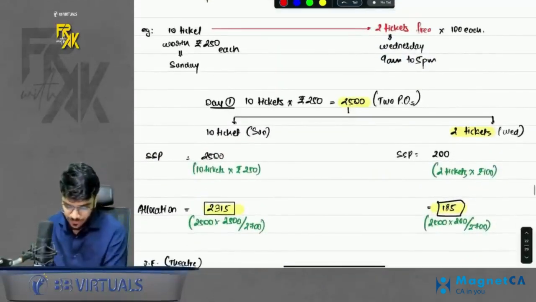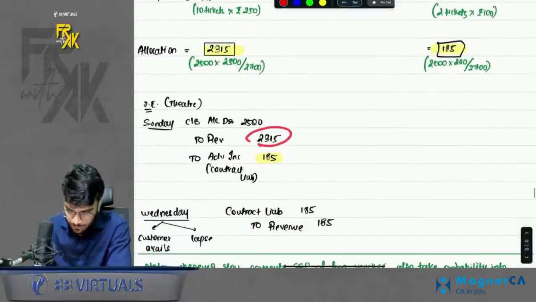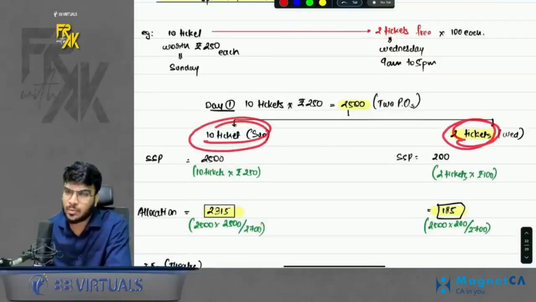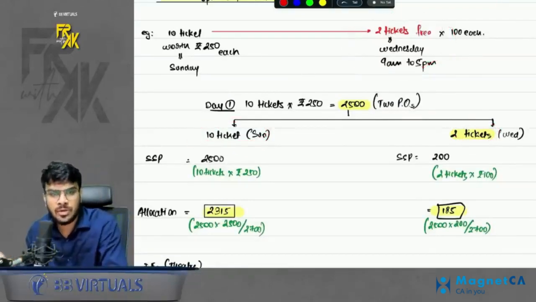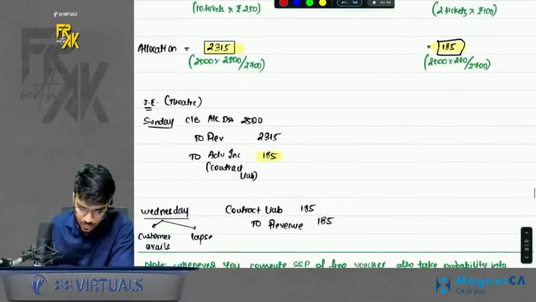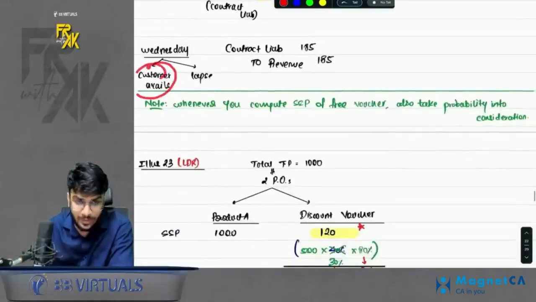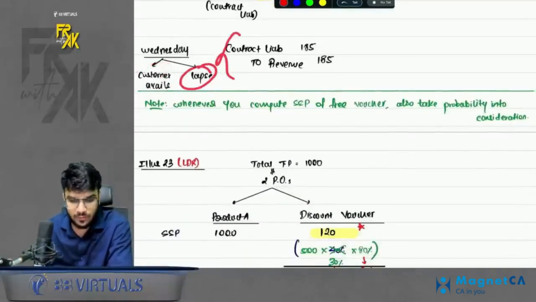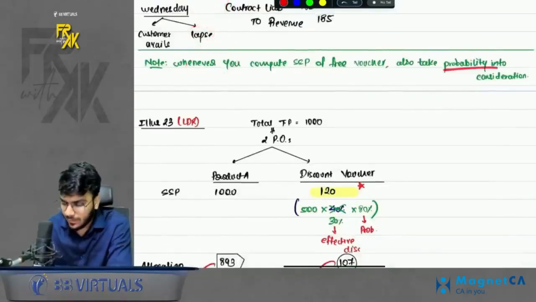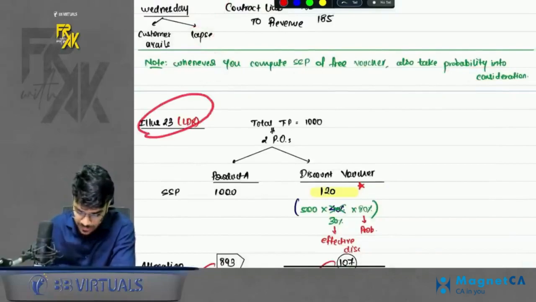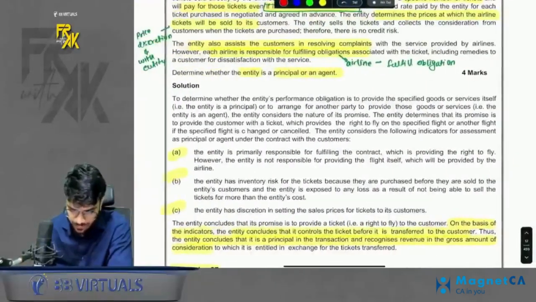Why bifurcate? Whatever allocation comes to the 10 tickets, you can book the revenue on day one. But whatever allocation comes to the 2 tickets, you cannot book the revenue today. You will book the revenue in future when either the customer uses the voucher or the voucher lapses. As of today, you will book a contract liability for those 2 tickets, and then in future when the customer avails it or it lapses, you can book the revenue. Also, one more thing: whenever there is a probability given in the question, take that also into consideration. To understand this better, we had one example, illustration number 23. Please have a look at illustration number 23 here.